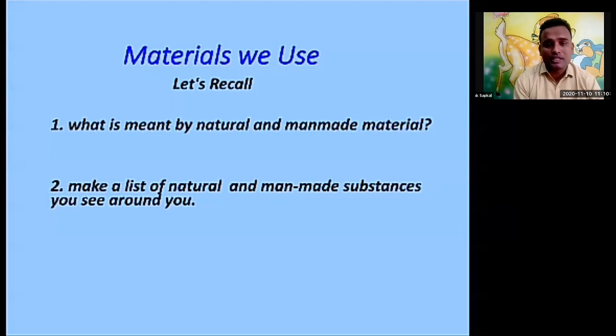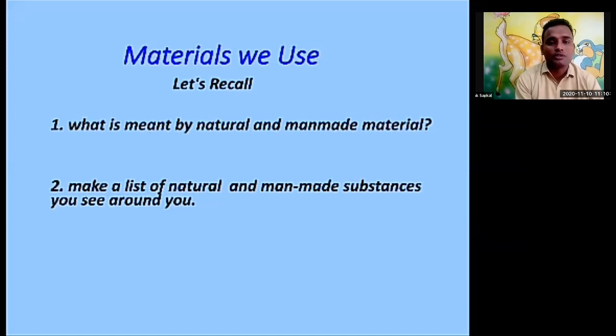It might be natural resources, it might be man-made things, man-made substances. So you have to make a list of them and find out the differences between man-made things and natural things. Why do we call one man-made and the other natural? Again, I'm repeating: natural things are the things we get from the atmosphere, from nature. Man-made things are the things we produce newly by using natural resources and natural substances through chemical processing.